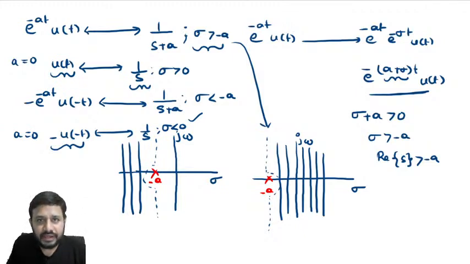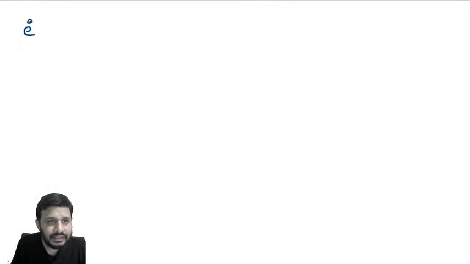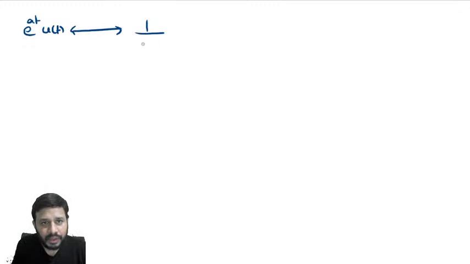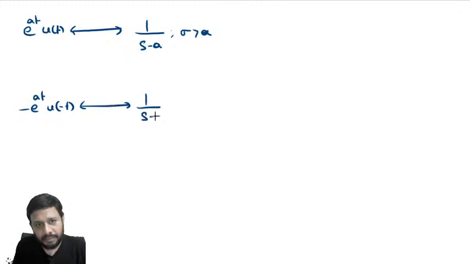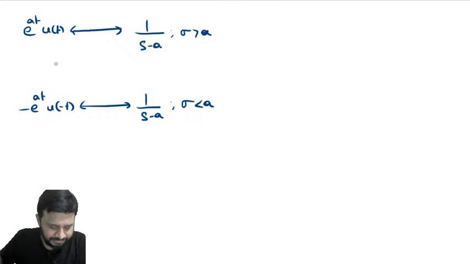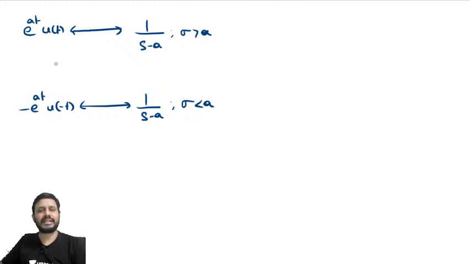And we have seen that what is the Laplace transform for e power at u of t? 1 by S minus a, ROC sigma greater than a. And what is the other signal which has the same Laplace transform as this one? Minus e power at u of minus t, 1 by S minus a, ROC sigma less than a. Here also if you substitute A is equal to 0, you will get the Laplace transform for u of t and minus u of minus t. I think this was the last discussion.